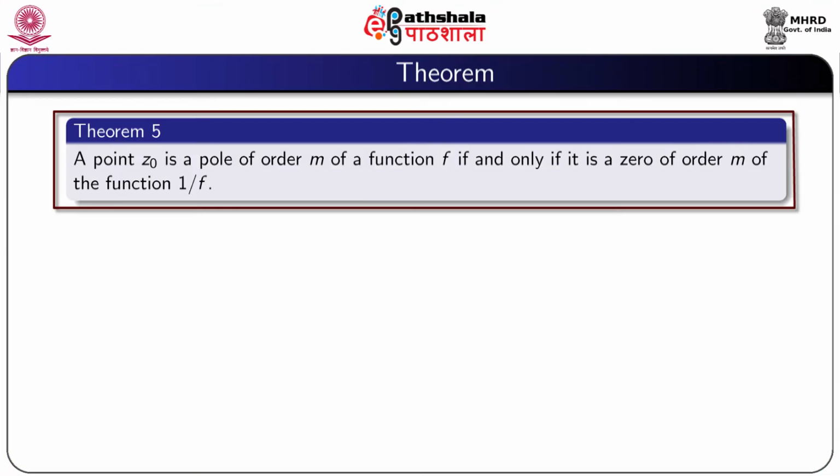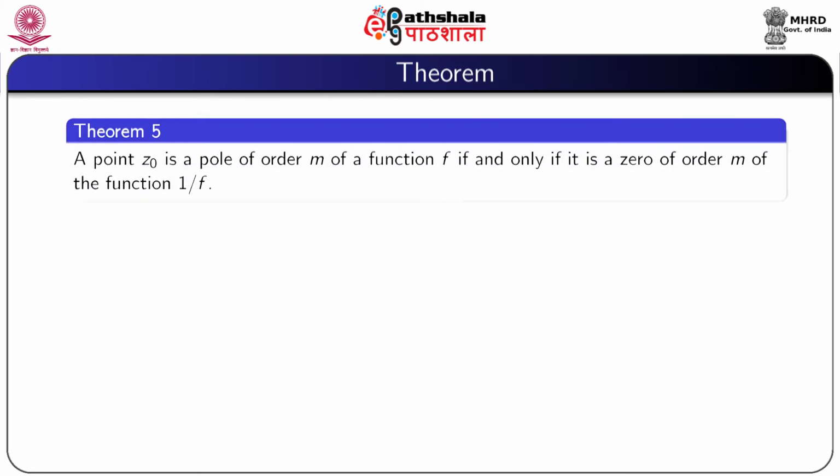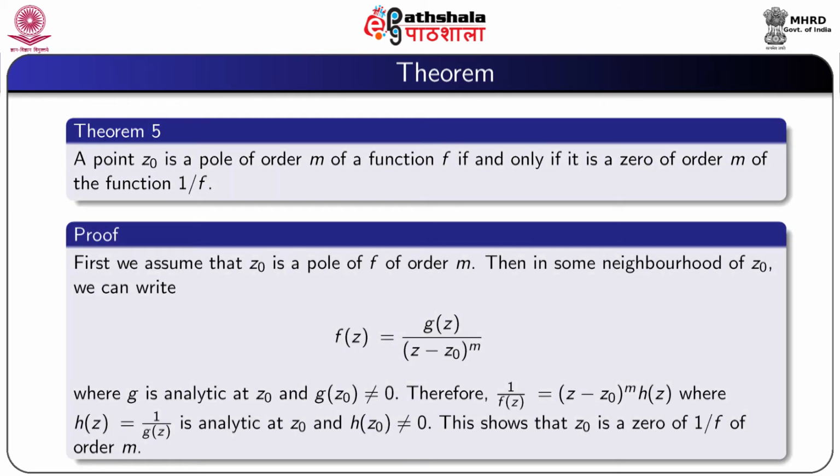We prove that a point z0 is a pole of order m of a function f if and only if it is a 0 of order m of the function 1/f. So, first we assume that z0 is a pole of f of order m. Then in some neighborhood of z0, we can write f(z) = g(z)/(z - z0)^m, where g is analytic at z0 and g(z0) is not equal to 0.